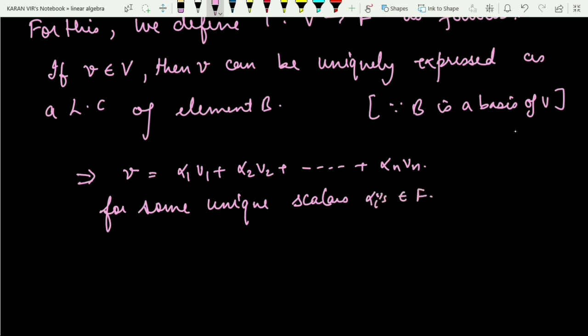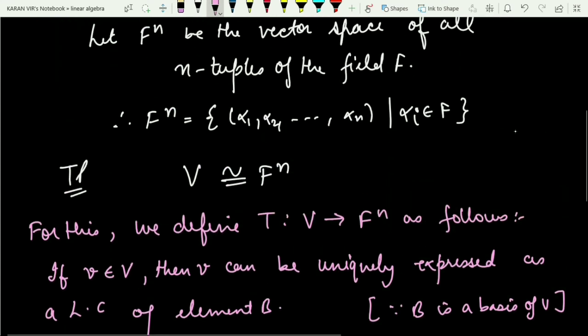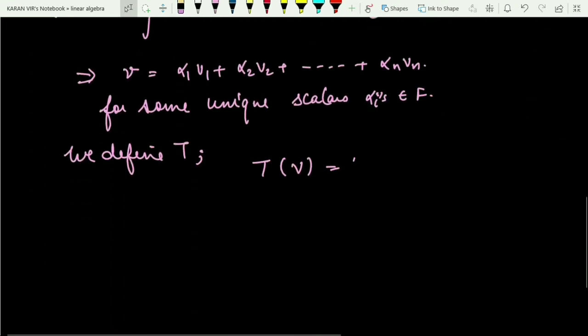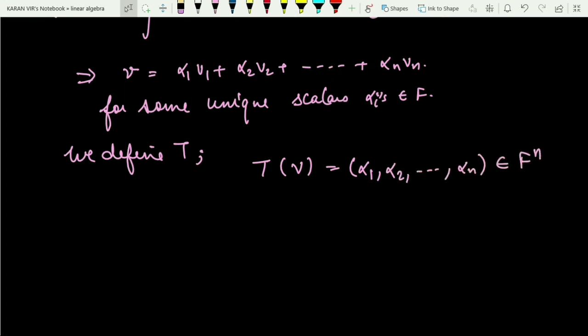Now we define T as follows. T of v is the n-tuple (alpha 1, alpha 2, up to alpha n), which is an element of F^n.